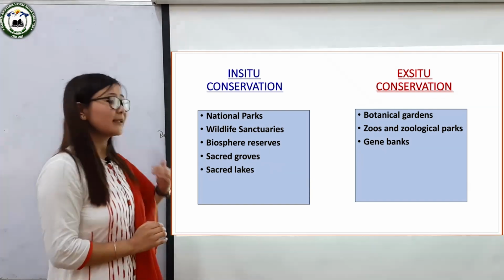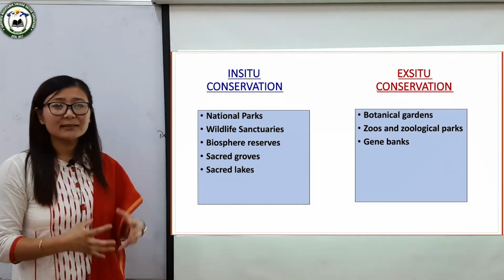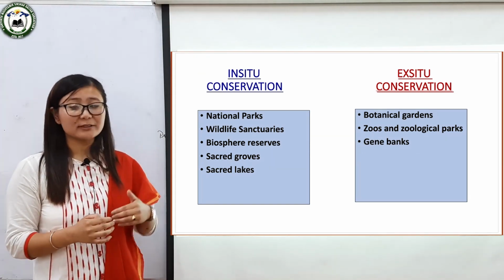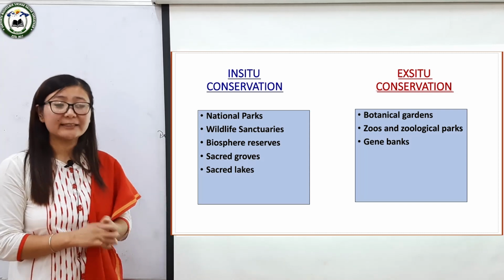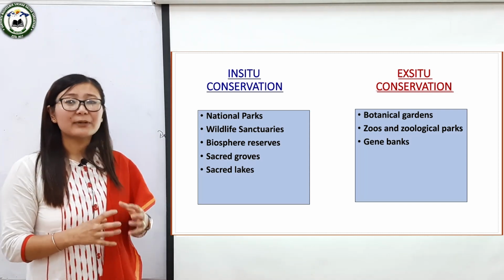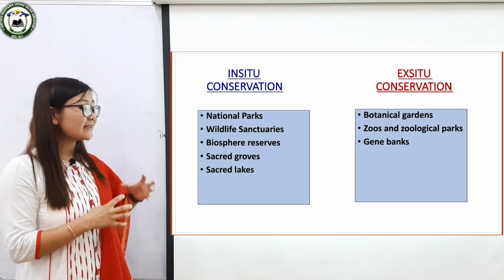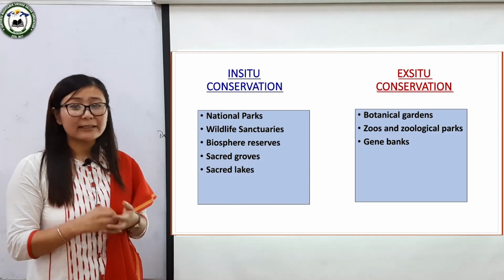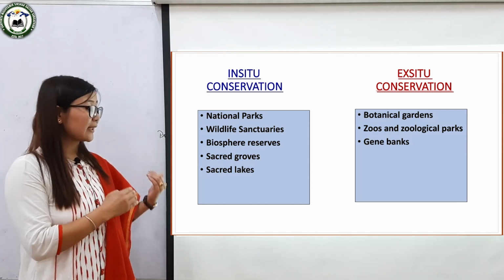The next method is sacred lakes. Sacred lakes are lakes which were used by the priest for religious washing and religious navigation. For example, Khecheopalri Lake of Sikkim. Not even a single branch is allowed to be cut from these areas. Also, aquatic flora and fauna are protected within these sacred lakes.